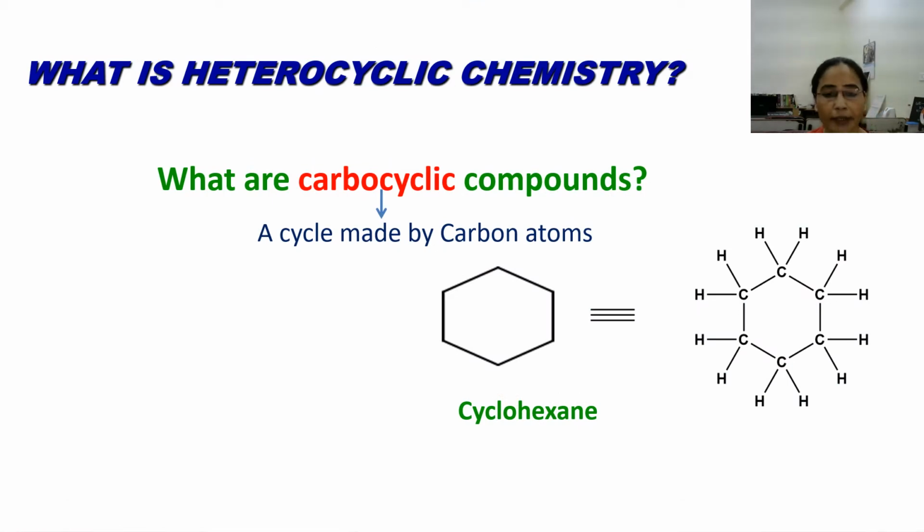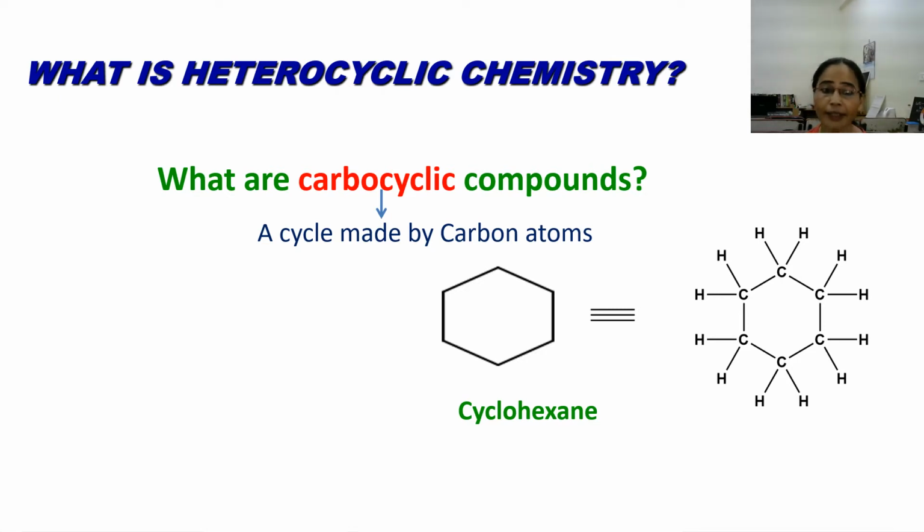Before proceeding to the nomenclature of heterocyclic compounds, let's see what heterocyclic chemistry is. This question comes to our mind. So the answer is: the chemistry which deals with heterocyclic compounds. Now the question again comes, what are heterocyclic compounds? Then the answer is, heterocyclic compounds are the analogues of carbocyclic compounds.